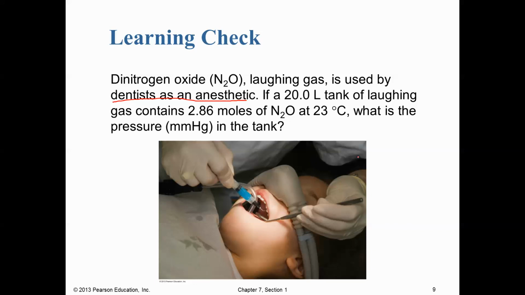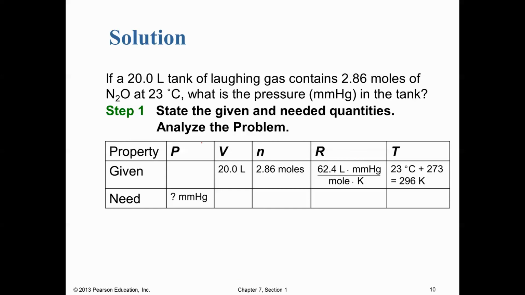All right, so here we have a data table we're going to create. So we don't know our pressure because it asks us what is the pressure. So you see things like what or how much, that's probably going to tell you what the question's looking for. So here's what we're trying to find. But the rest of these are given in the problem. And do note that we always need to use kelvins for our gas laws, and so we have to convert our temperature in degrees C into 296 Kelvin.